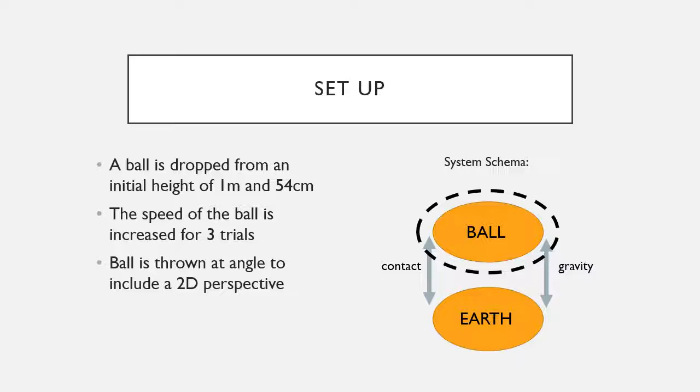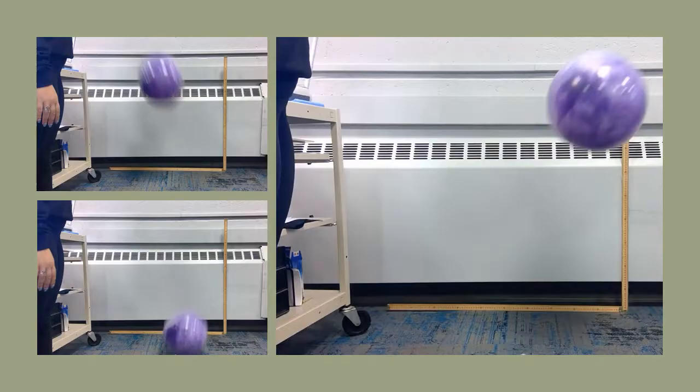With each trial, we slightly increased the speed with which we threw the ball in order to test how the change in velocity would affect the fraction of kinetic energy lost. Our system schema shows the ball having a contact and gravity interaction with the Earth. The first image shows the ball after the initial release moving in a downward direction. The image below shows the collision of the ball with the Earth, and the image on the right shows the ball after the first bounce.